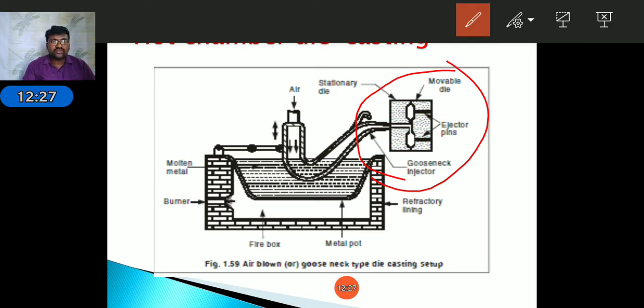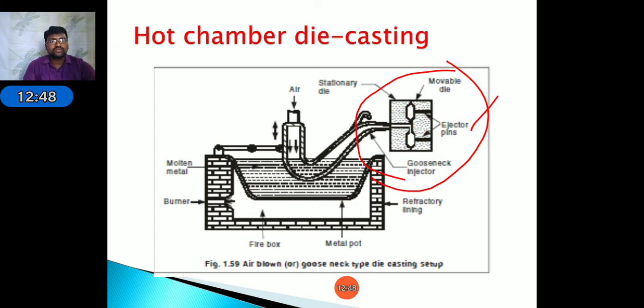Due to this, the mold cavity fills with the molten metal. After solidification, we remove both dies and, by using ejector pins, we get the solidified object. This process is known as hot chamber die casting.